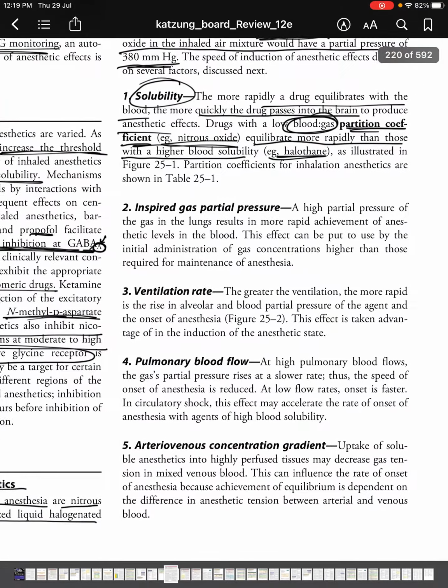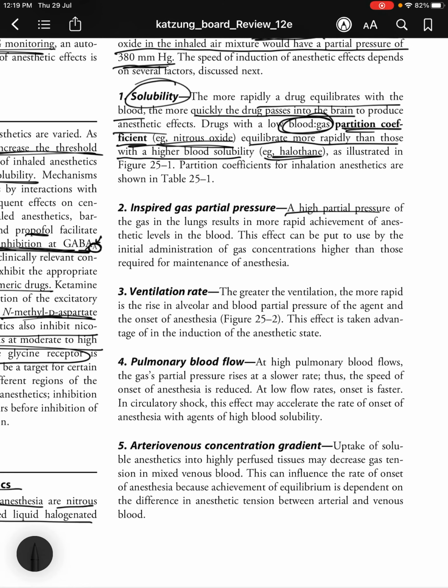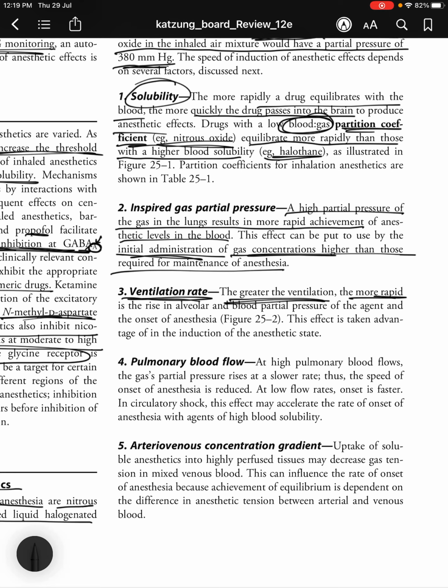Next, you have the inspired gas partial pressure. So high partial pressure of the gas in the lungs results in more rapid achievement of anesthetic levels in the blood. This effect can be put to use by the initial administration of gas concentrations higher than those required for maintenance of anesthesia. Next, the ventilation rate. The greater the ventilation, the more rapid is the rise in alveolar and blood partial pressure of the agent and the onset of anesthesia.